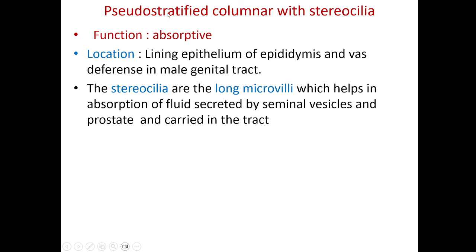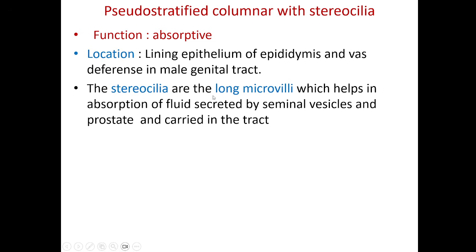The other type is pseudostratified columnar epithelium with stereocilia. That means in this epithelium, same cells will be present, some cells are smaller, some cells their height is more, but instead of cilia, we can see stereocilia. This epithelium has an absorptive function. What are stereocilia?